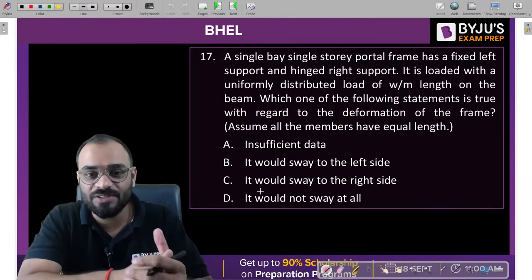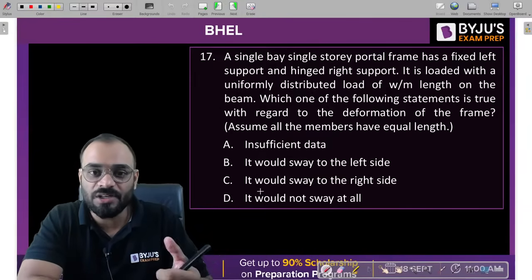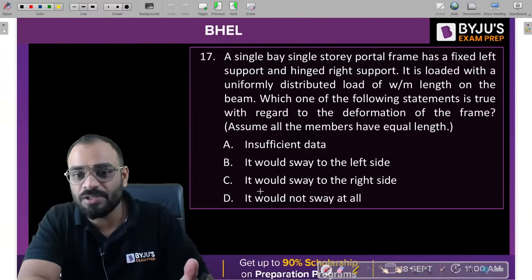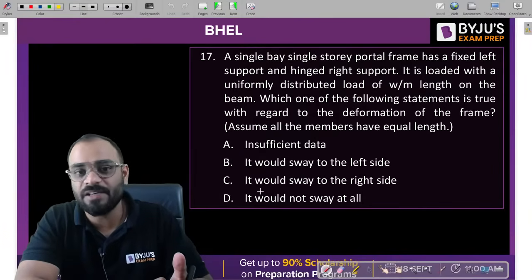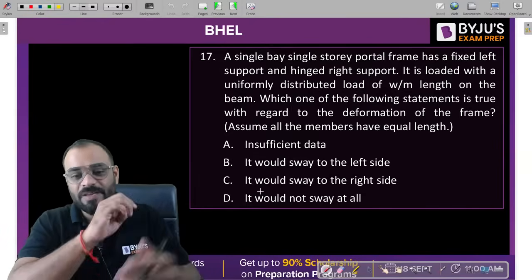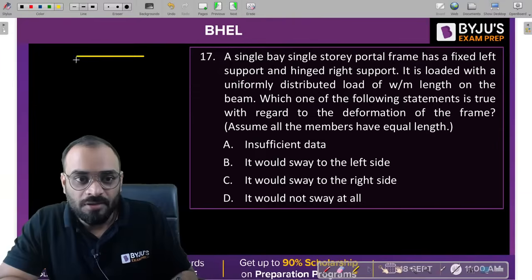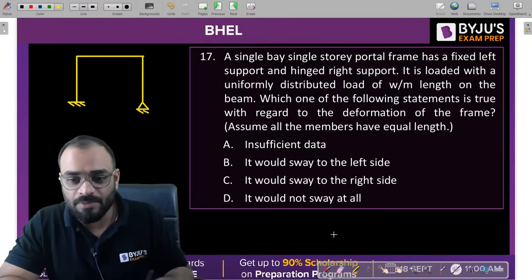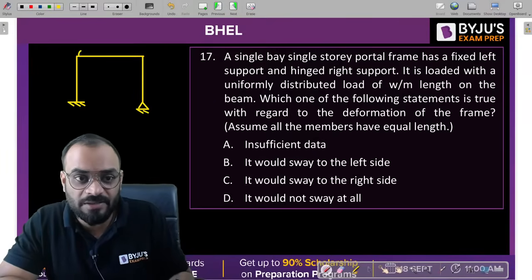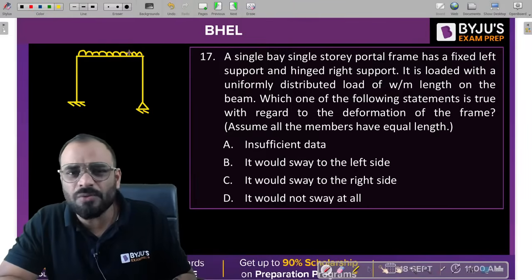Now guys, this question is related to the structure part, in which you need to find out the direction of sway. What should be the direction of sway of the structure? I will tell you one short trick by which you can understand it very easily. Let me explain one point first, then we will discuss this problem. If this is your structure, let us suppose we take this particular structure, I think this same condition is given in the problem, but I will explain the concept first so that you can remember it. Now guys, this is the question which is given to us.